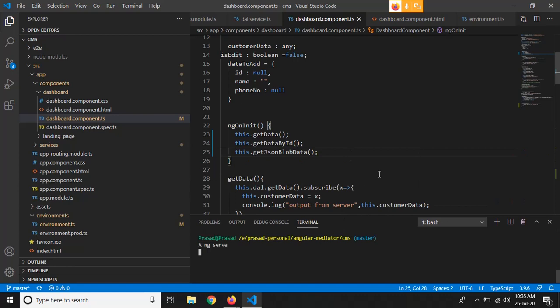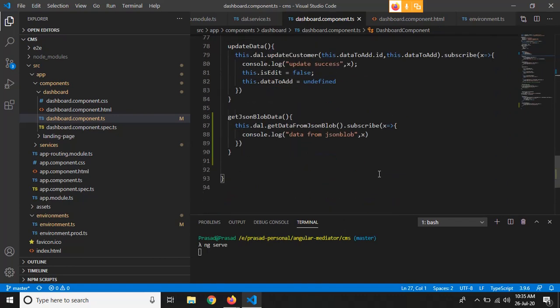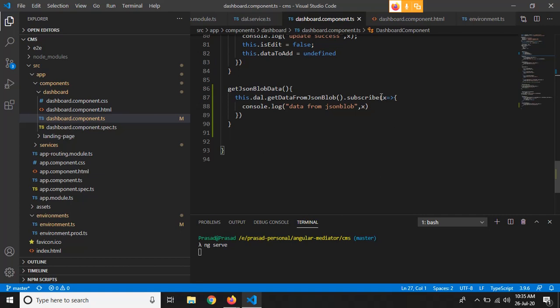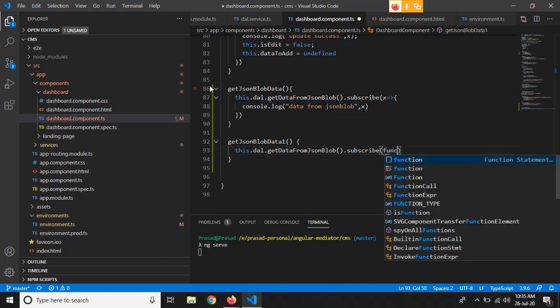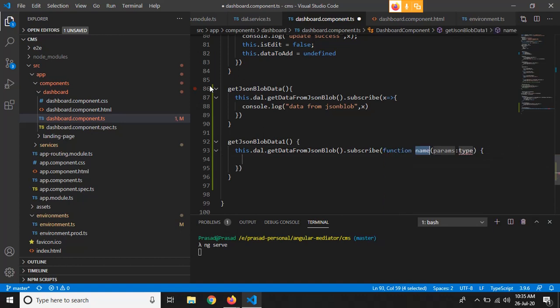Till now, I'll explain one more thing to you guys. This is a shorthand for declaring a function. This is actually a callback function, right? You can also write this function as function name x, like this.